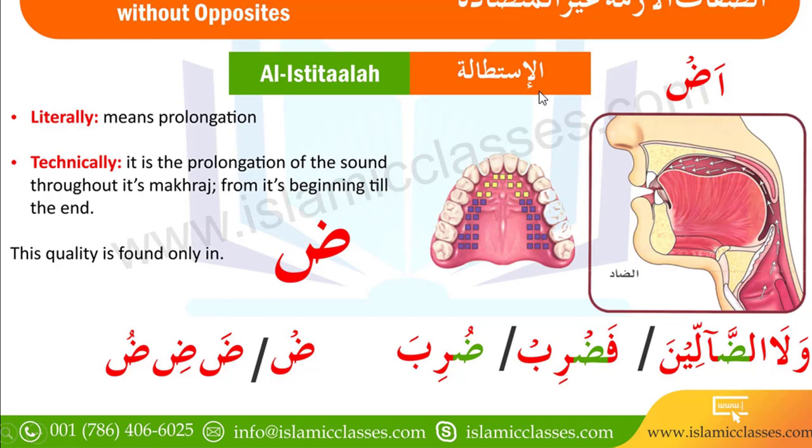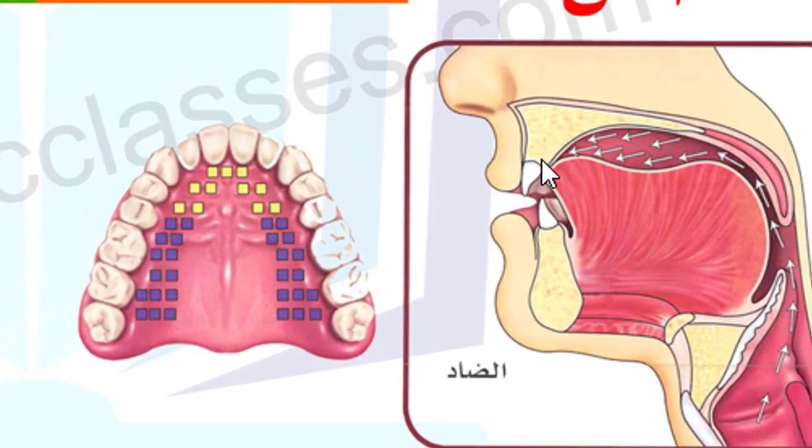And how can we lengthen it? When the sound comes here, you will see your tongue moves a little bit toward the Sanaya Ulia, up to here, as you can see in this image, not too much. If you move your tongue too much, it will become another letter sound, that is Zal. So make sure your tongue moves up to the root of the Sanaya Ulia, from its beginning till the end, like this place.